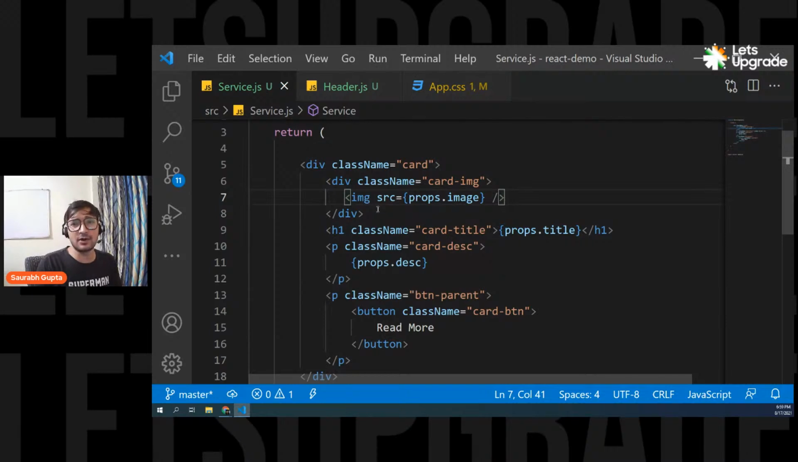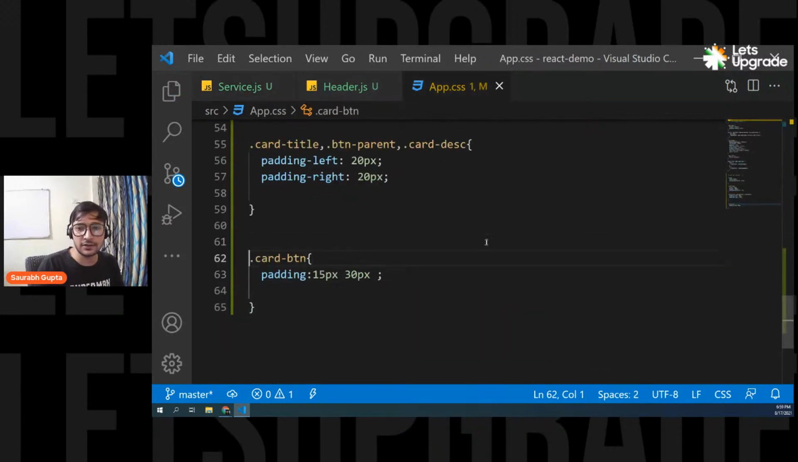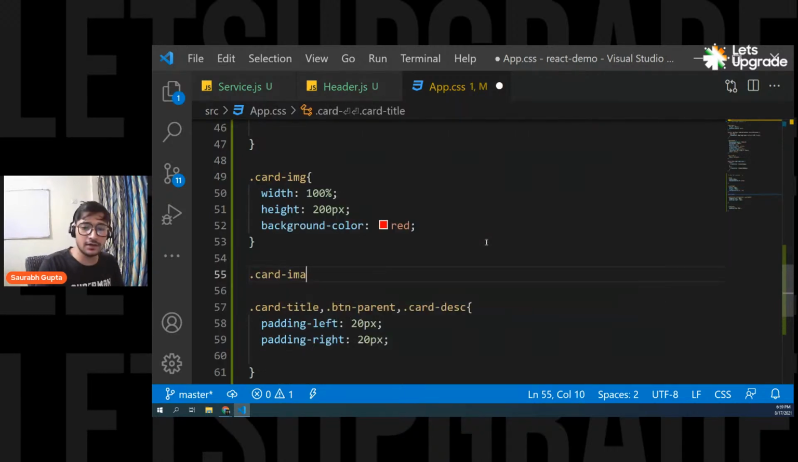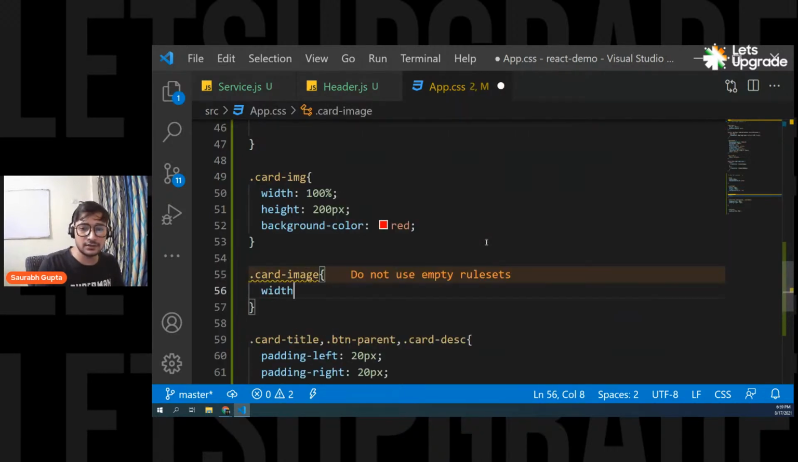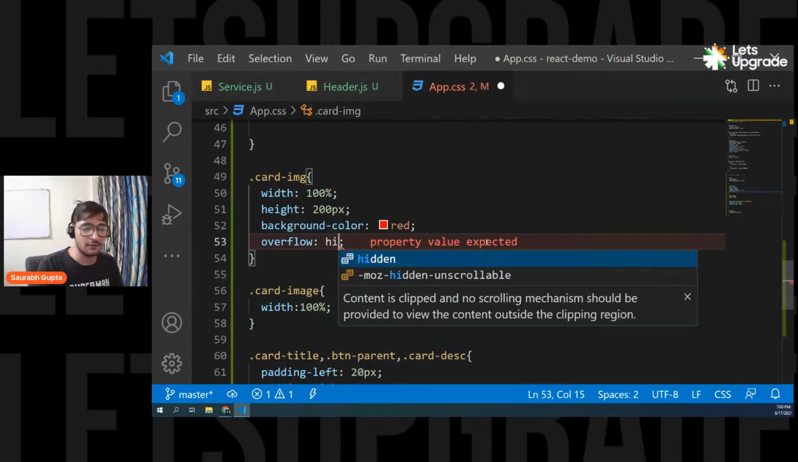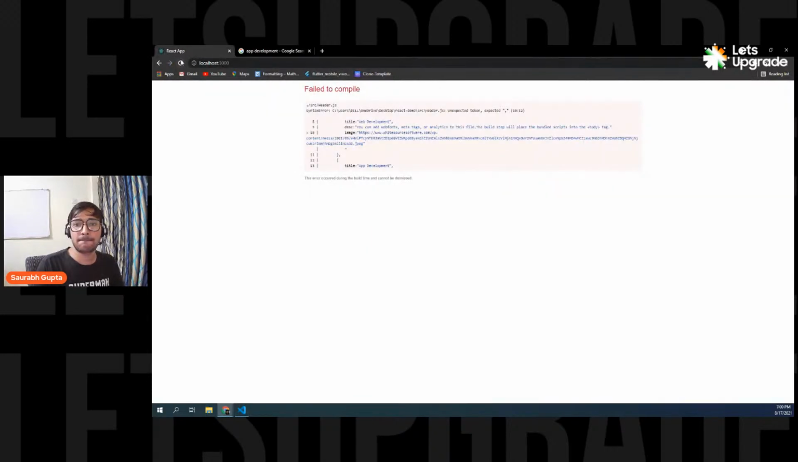And now let's also style it because the image is really big, right? So we have to style it a little. So let's give it a class name of, let's say, card-image, so that we can adjust the width and height. Okay, so let's adjust it. Card-image will have a width of 100%. And also to the card img, I'm going to give overflow hidden so that any image that is going out will not be seen. That's it. Let's see. Oh, there's an issue.